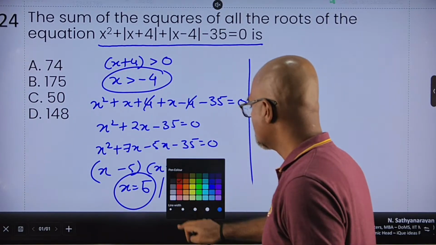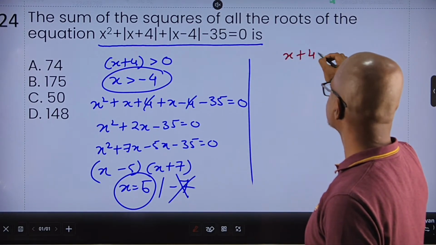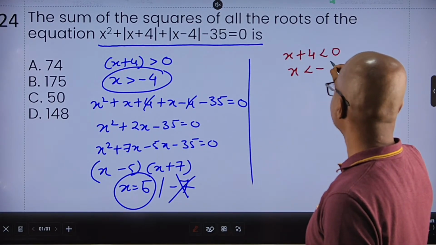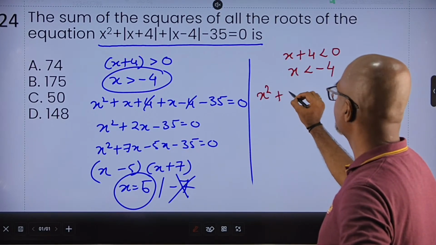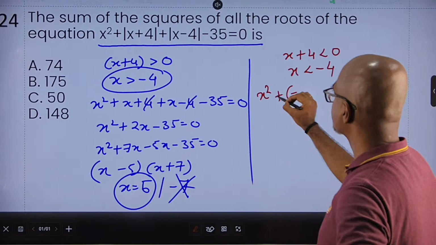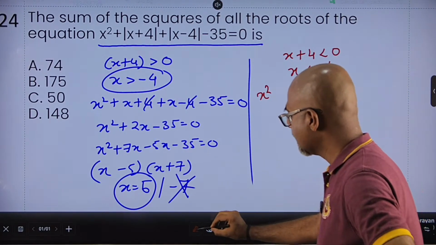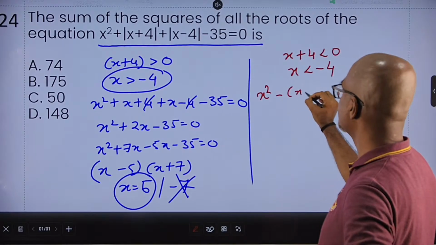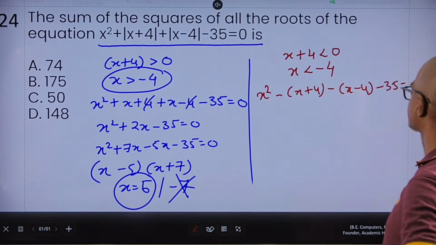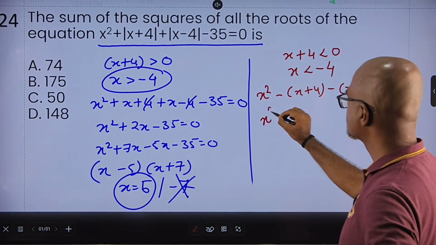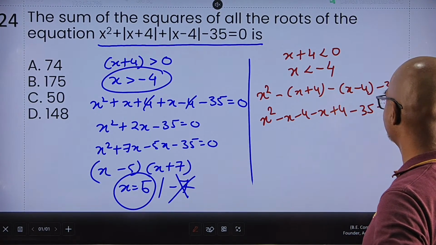Now, let's assume the modulus as negative. So if x plus 4 is less than 0, then x should be less than minus 4. So now I get x square minus x plus 4 minus 35 is 0, so x square minus x minus 4 minus 35 is 0.